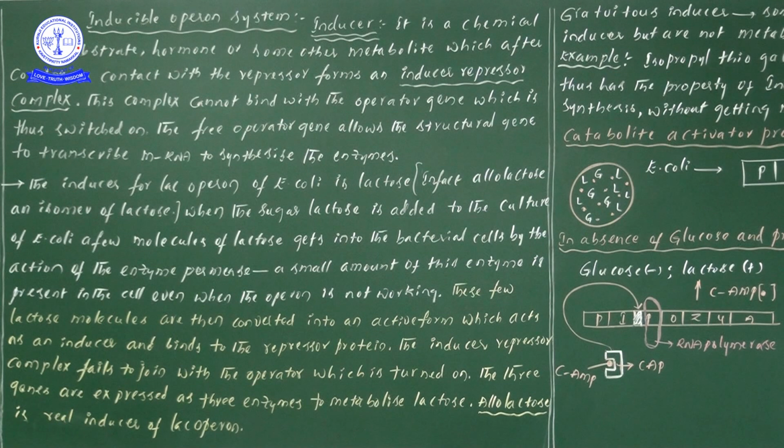Free means it is not bound by the repressor protein. Thereby the free operator gene allows the structural genes to transcribe the mRNA to synthesize the enzymes.